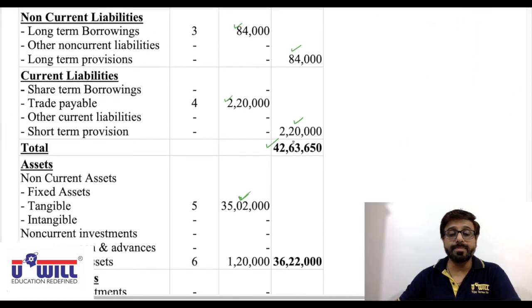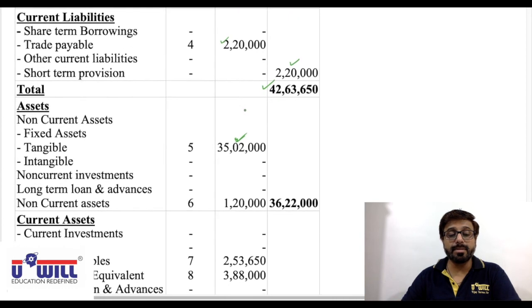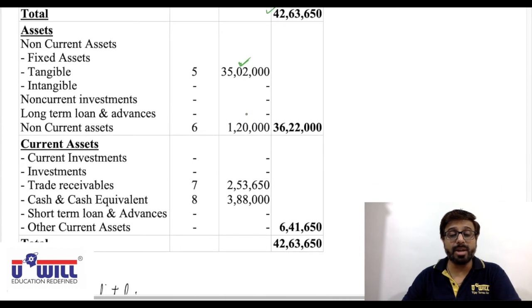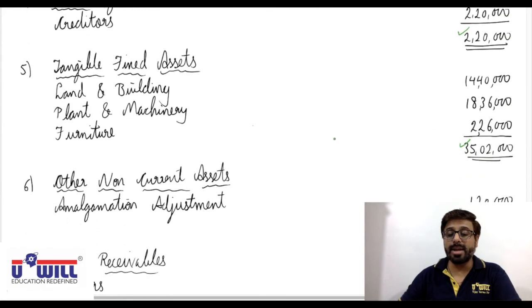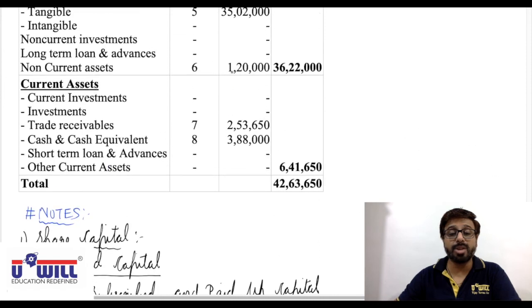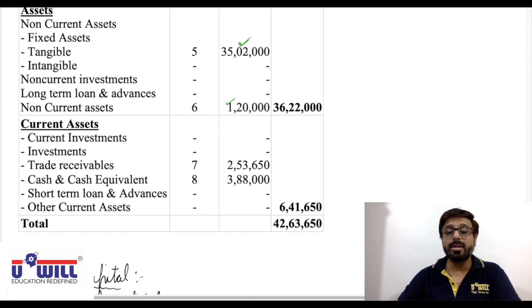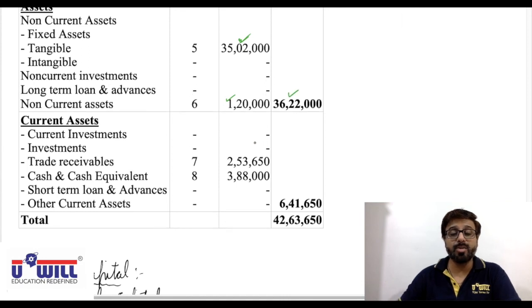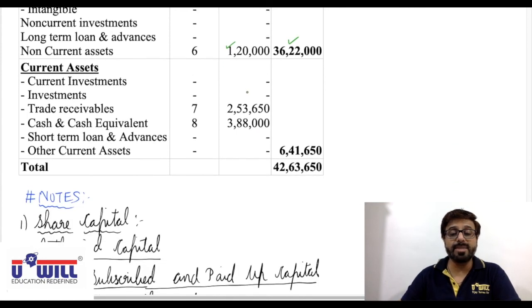Then intangible assets we don't have. Non-current investments we don't have. Long-term loans and advances we don't have. Non-current assets, other items, this amalgamation adjustment of 1,20,000, all of you can see that. Total 35,02,000 plus 1,20,000, 36,22,000. Current investments we don't have. Inventories, okay, this should be inventories. Inventories also we don't have.